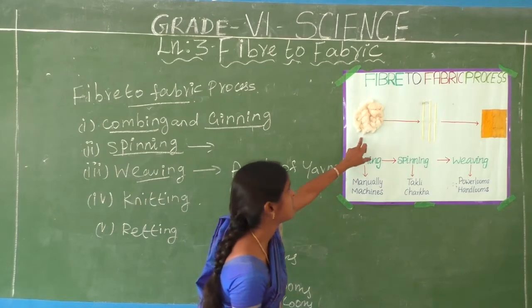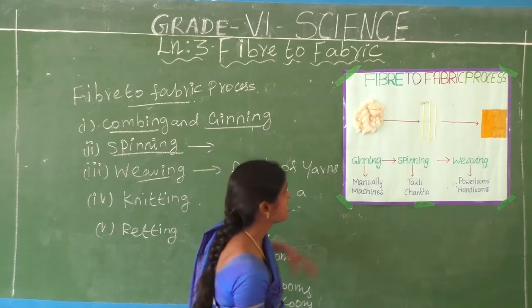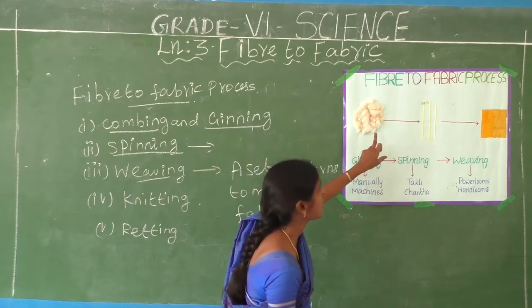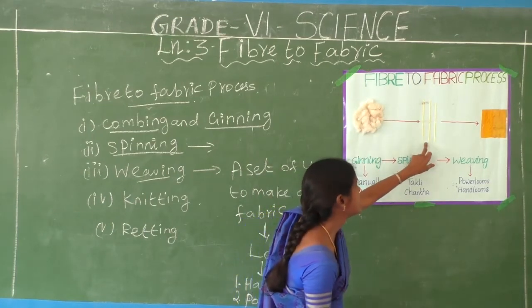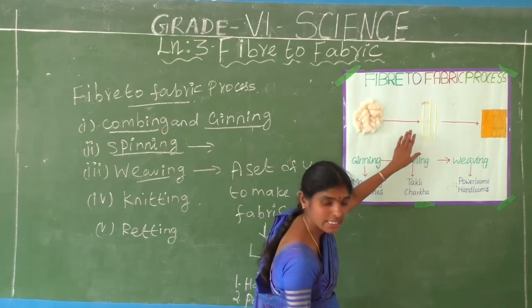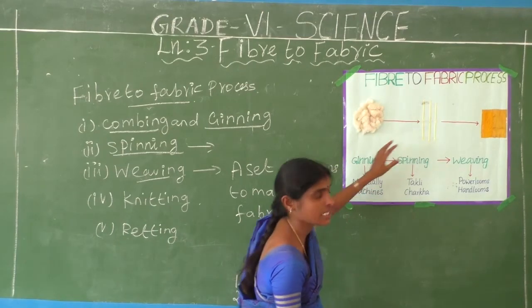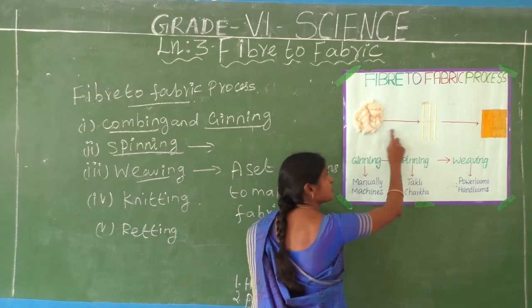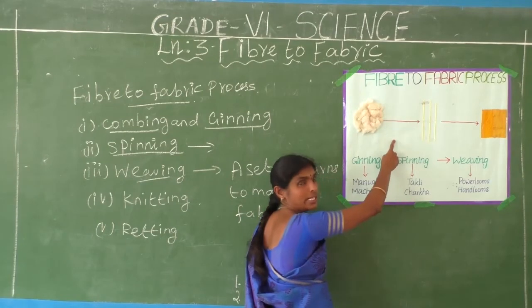Here is the cotton chart. Cotton makes a thread. Cotton is converted into thread; this process is called spinning.